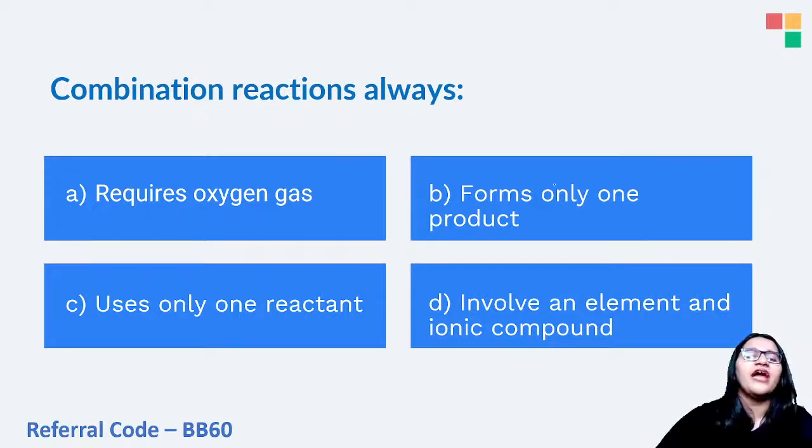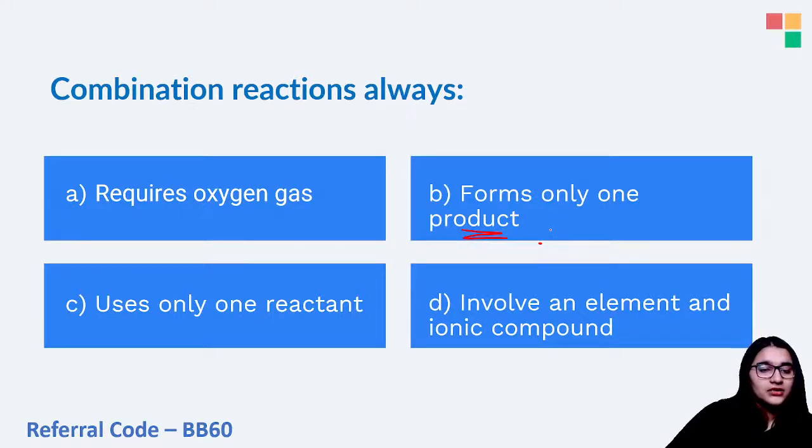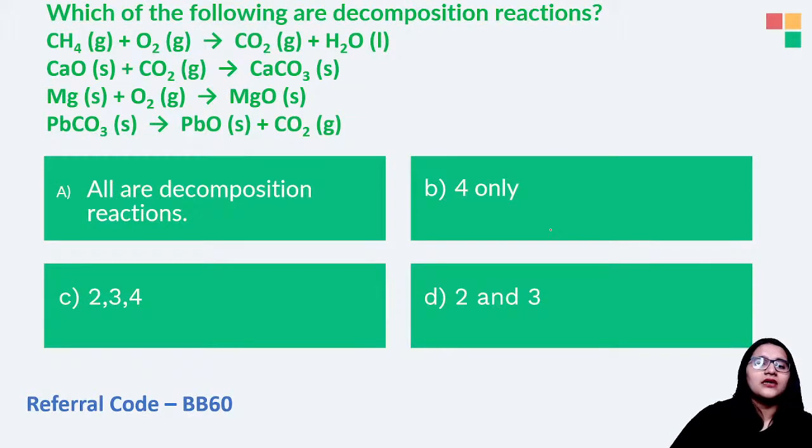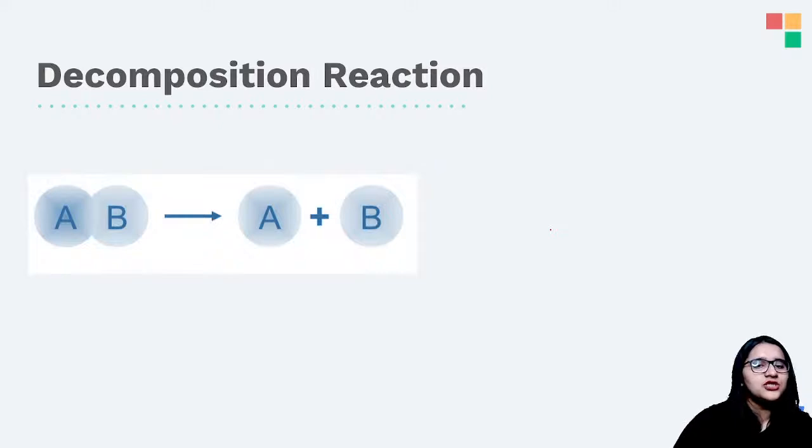So combination reaction always forms one product only. It is a synthesis reaction. It only forms one product. Okay. Yes, decomposition we are going to be doing. So let's first do decomposition and then we'll come back to the pop quiz.